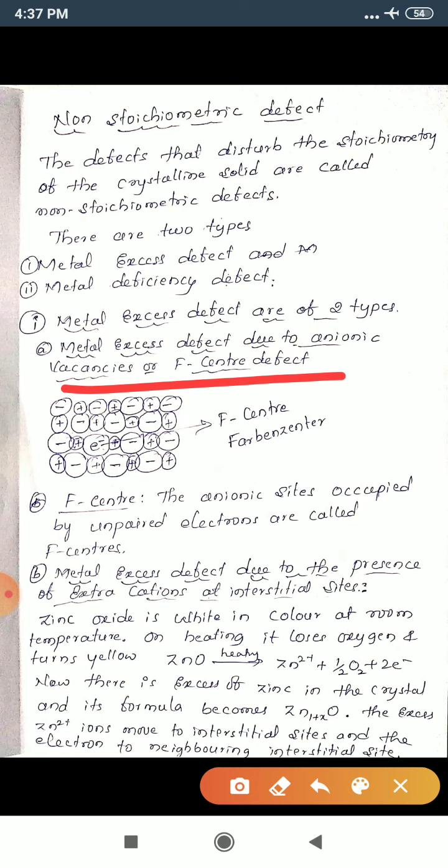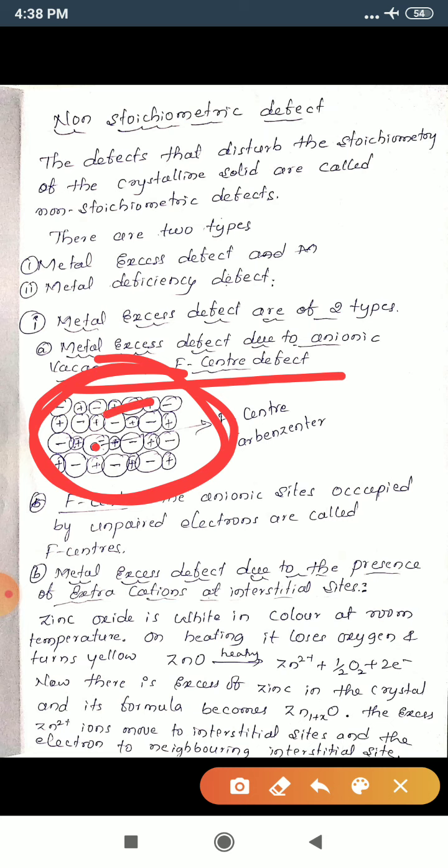Once again, I'll repeat here. This is a sodium chloride crystal. When the sodium chloride crystal is heated in the presence of sodium atmosphere, sodium atoms are diffused in the sodium chloride crystal, and Cl minus, which is present in this crystal, combines with the sodium.